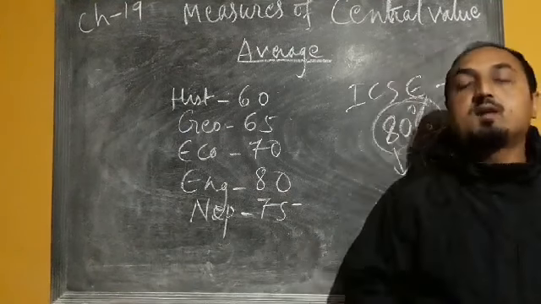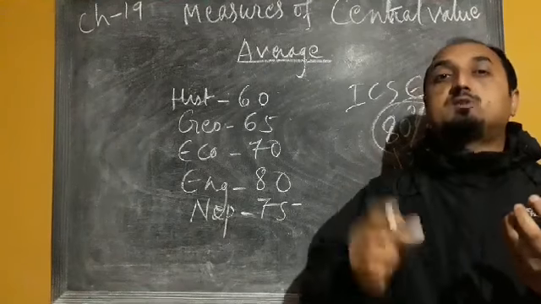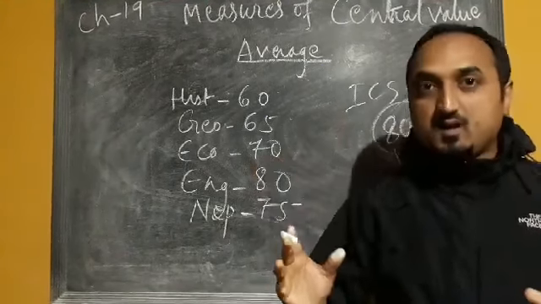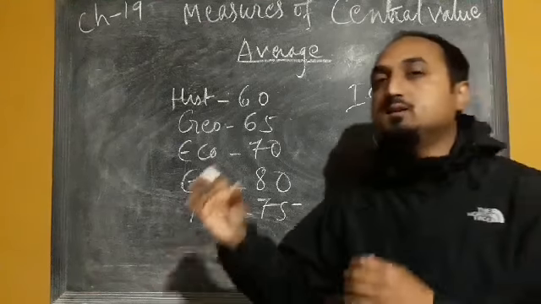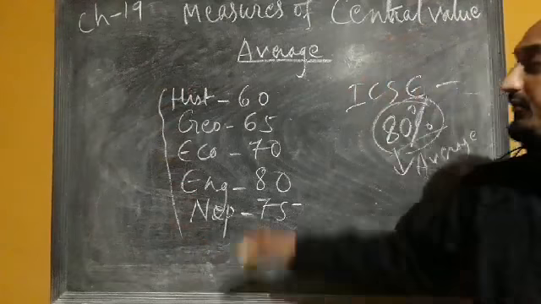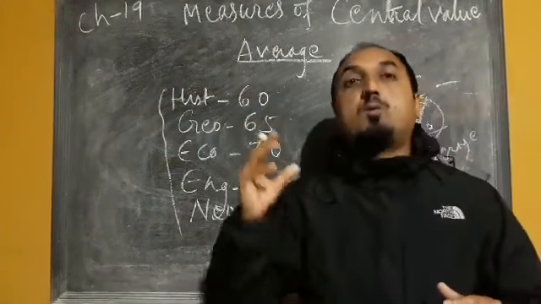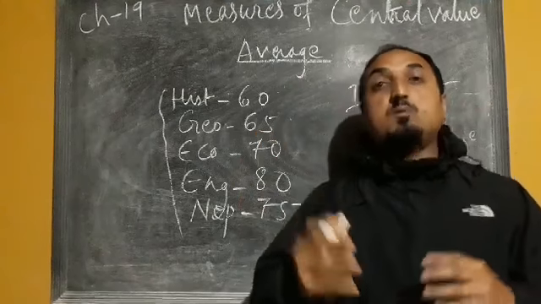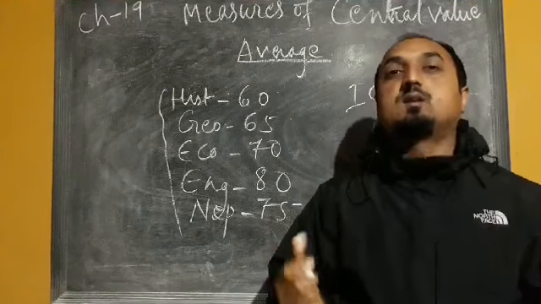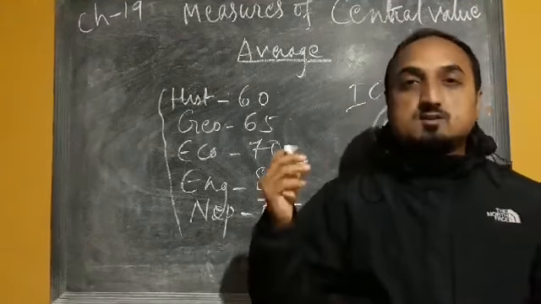So once again, what is average? Average is defined as a single value which will be the representative of all the data or all the items given in the series. Here we have taken the example of different subjects, in which you have obtained different marks. If you are asked what percentage you got, you will say 70%, 80%, 75%.